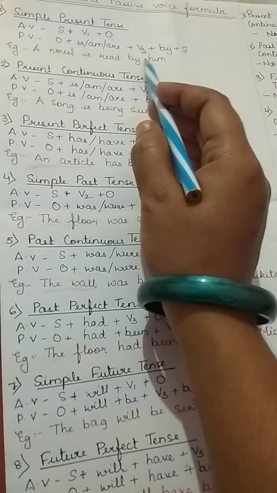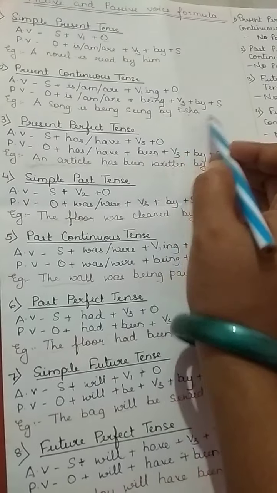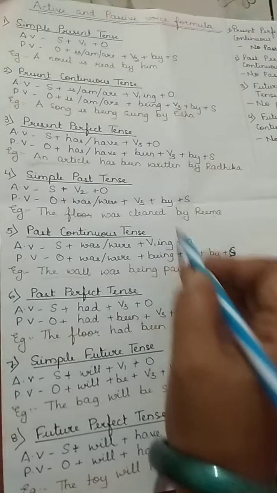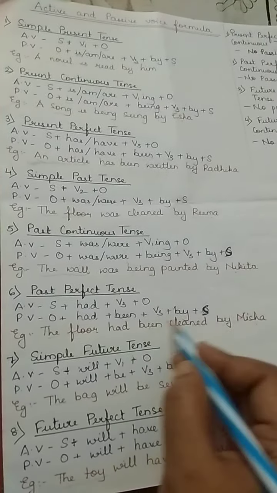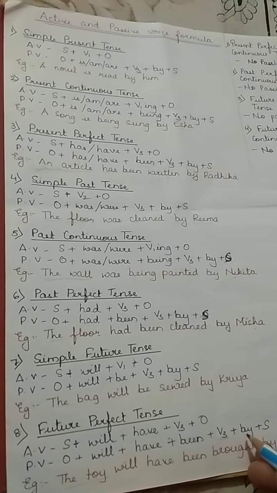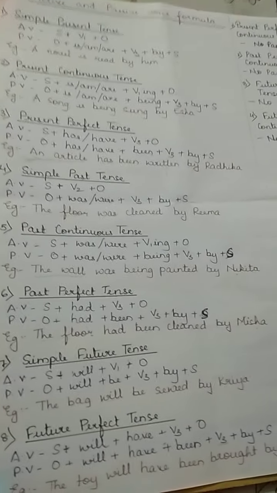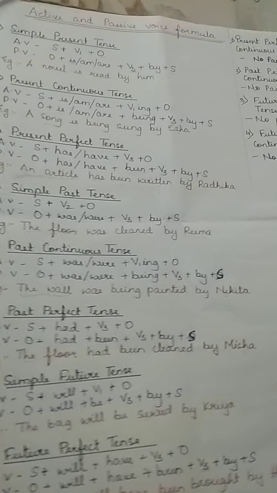See, everywhere V3 plus by plus subject is common, you can see. So you can easily learn these formulas, and also you can convert the sentence from active to passive voice.